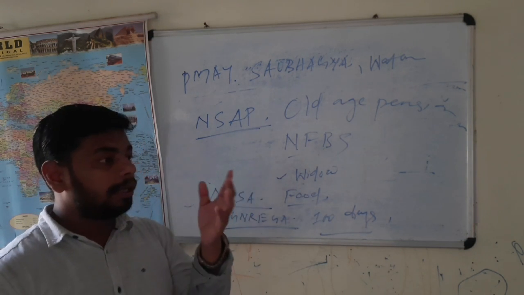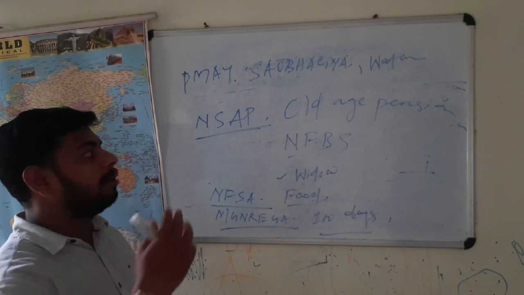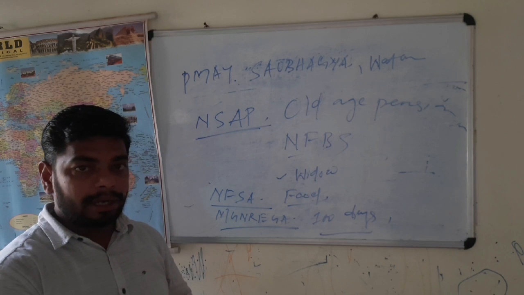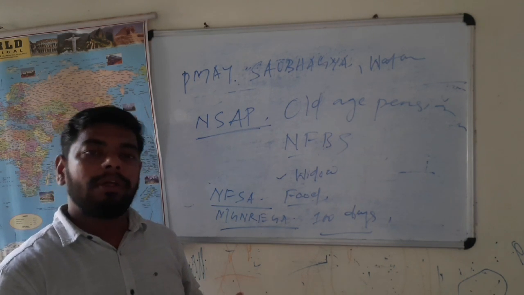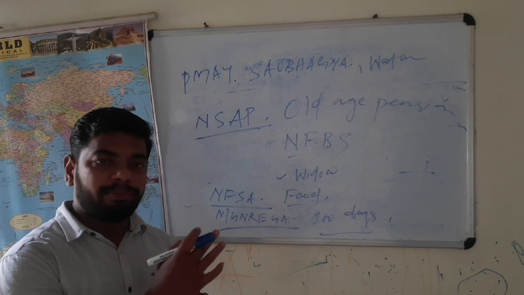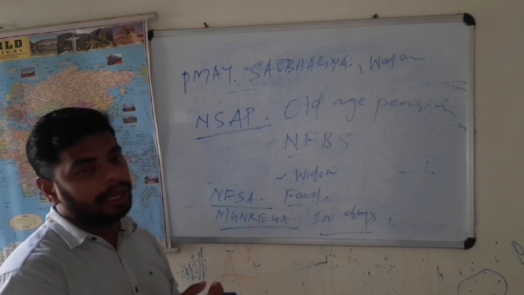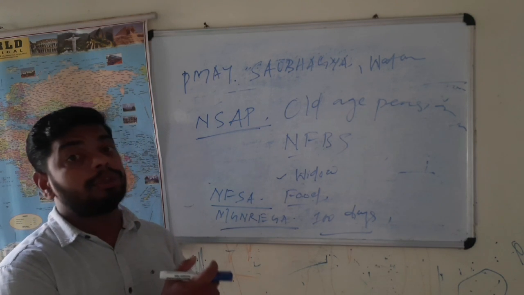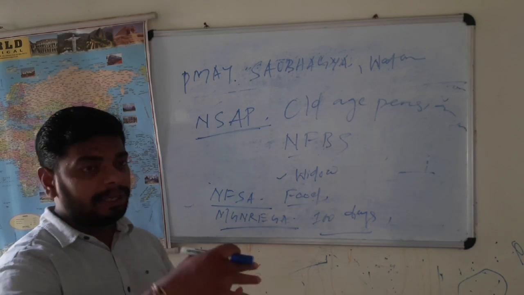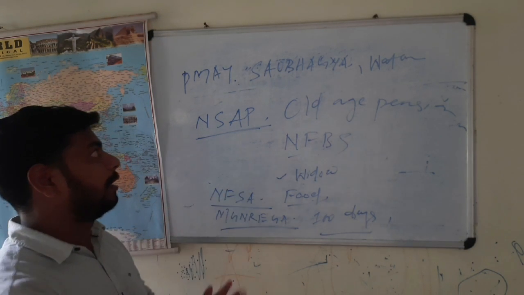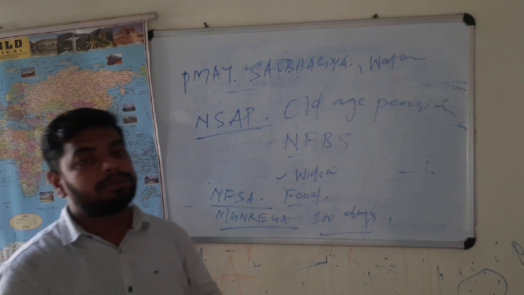Further, it is a convergence scheme, that other schemes are also converged with the Pradhan Mantri Awas Yojana. As a result, a poor family is able to get food through the National Food Security Act, then electricity through the Saubhagya Yojana, then water through the Har Ghar Jal Mission. At present it may not, but in the near future you will get everything, and a toilet through the Pradhan Mantri Awas Yojana, right?